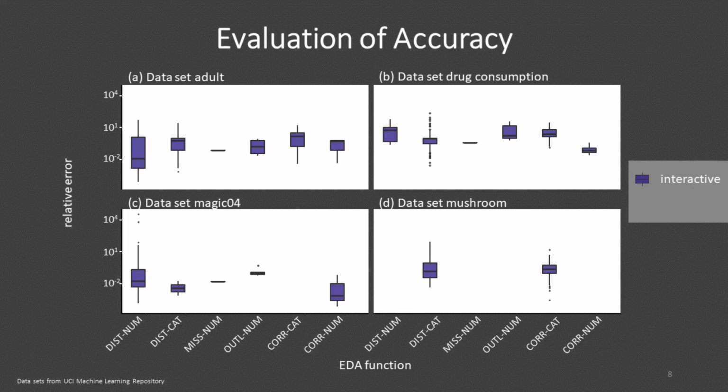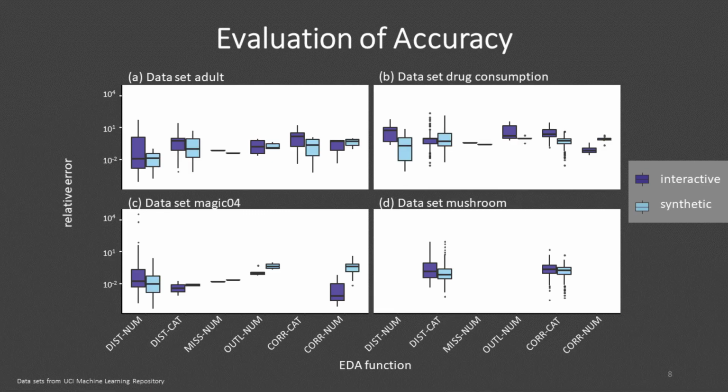In order to guarantee privacy, data analysts prefer synthetic datasets as they can proceed as normal. Synthetic datasets can increase accuracy or reduce the privacy budget because of correlated queries. Therefore, we compare the accuracy with synthetic datasets. For comparison, we generate synthetic data with the same privacy budget that is required to investigate the correlation in an interactive setting. For more details on the generation process, I refer you to our paper.